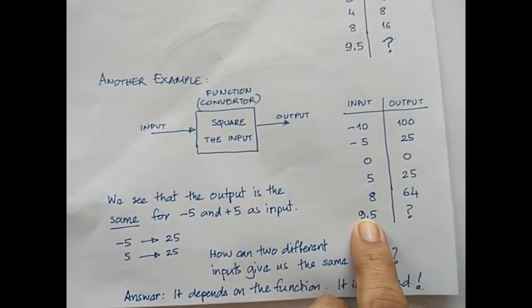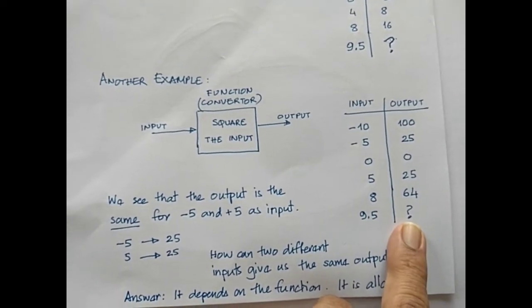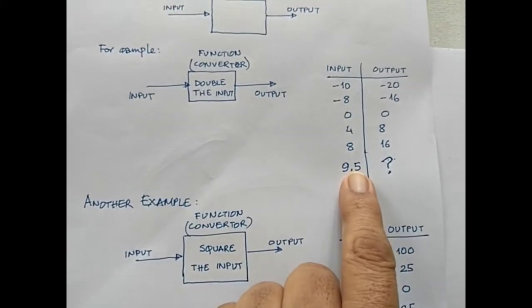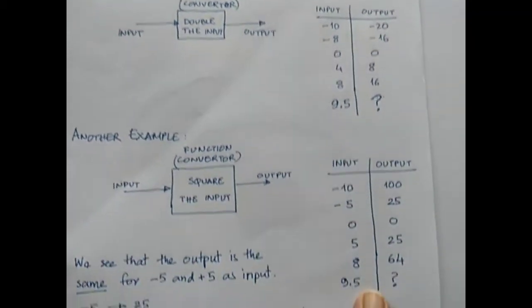If the input is 9.5, what is the output? Just send it to me by WhatsApp. So this one was A, this is B.